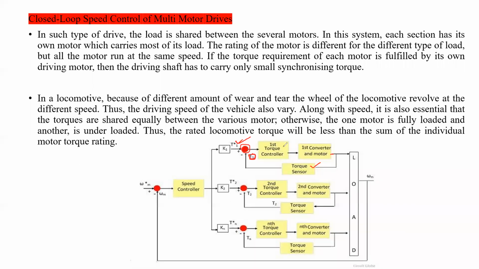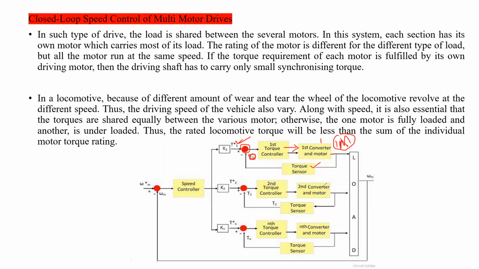So torque ज़्यादा होगा तो कम करेगा, कम होगा तो थोड़ा सा बढ़ाएगा. Accordingly, this torque controller will give the signal to converter 1. This is the first converter. So accordingly this power converter will generate the power for the first motor. Here the motor is not shown, only the motor controller circuit is provided.